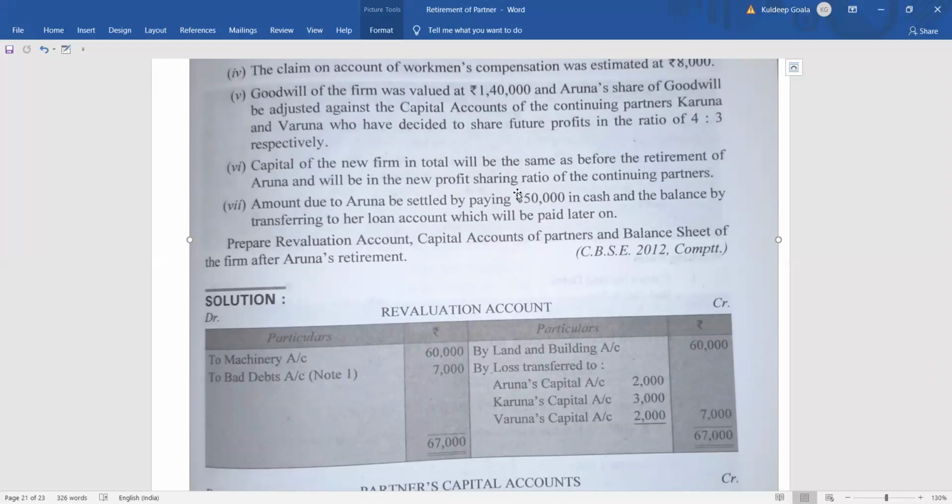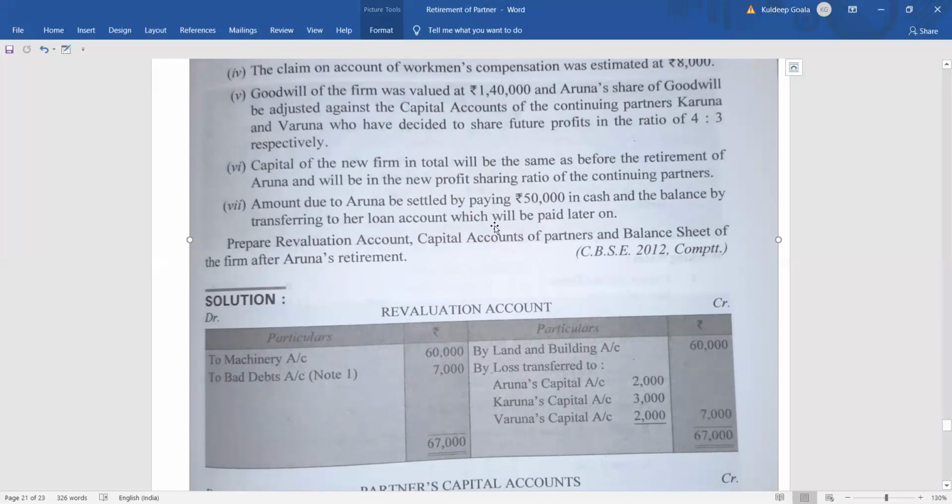But they decided that they will keep the same amount. So they will bring some money, or adjust somehow, to keep it 1 lakh, and the new capital will be in the ratio of 4:3. If one is giving 4 rupees, the other will give 3 rupees. It means the proportion.